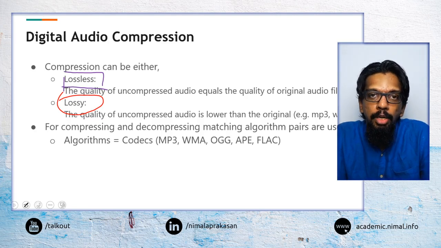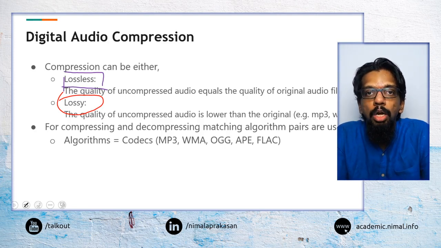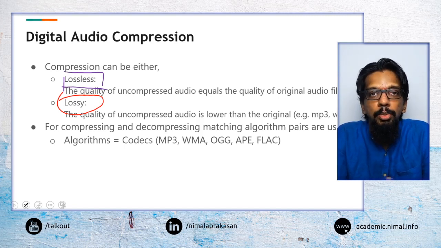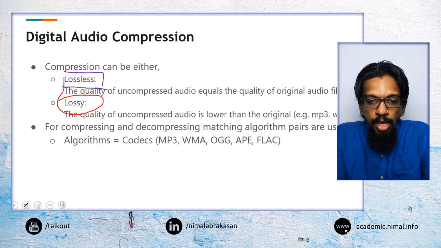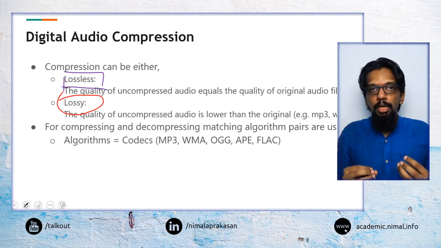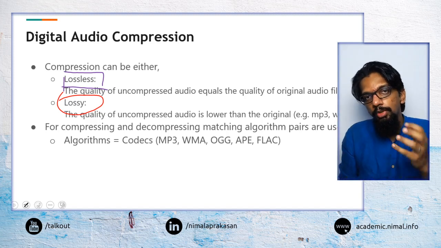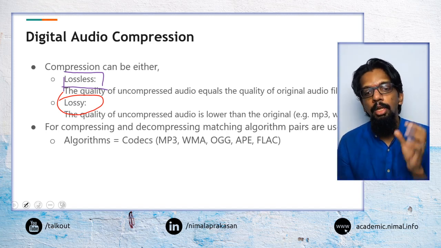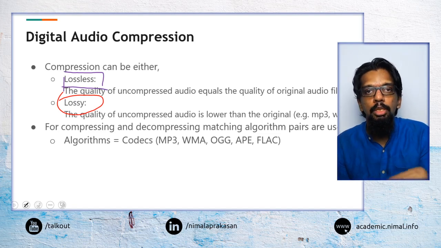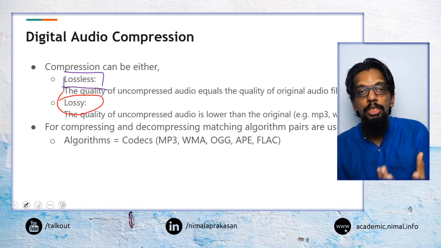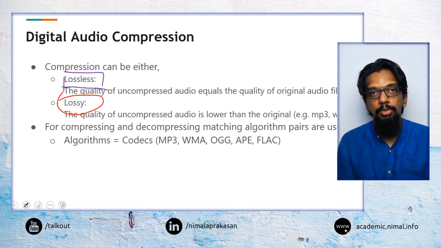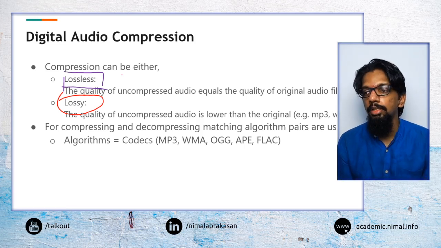But depending on our application and need, if bringing back the quality of the original file is important, we may use lossless compression. Otherwise, we may go with lossy compression. The algorithms, or equations, that we use to do these compressions are what we normally identify as codecs. For example, we may have compressed a file with an MP3 codec or an OGG codec. Those are the algorithms we use to compress these files.